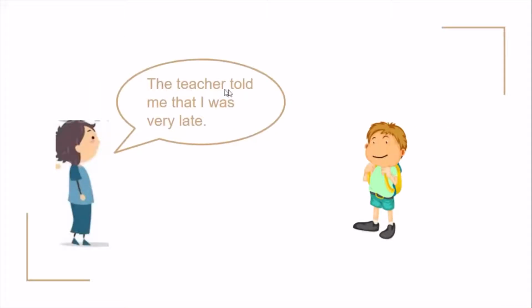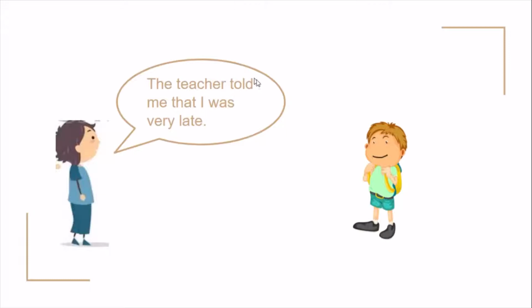The teacher told me that I was late. So here she did not tell the exact words of the teacher. She just told the essence of what the teacher said to her. Okay, so here said to became told.